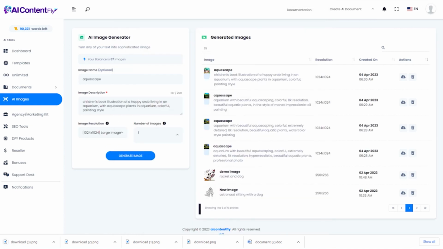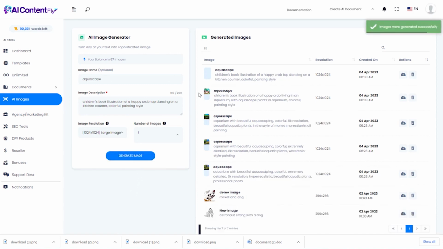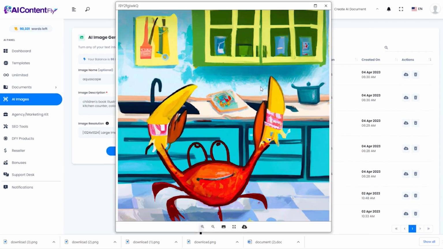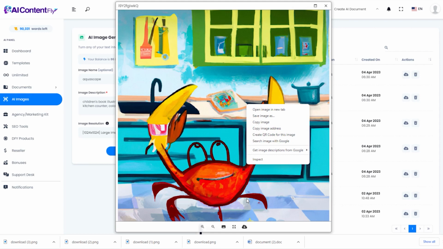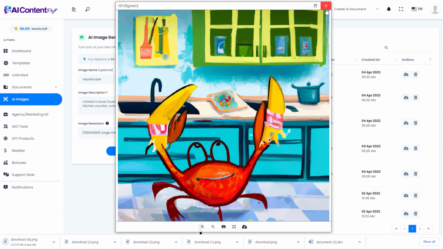I'm not going to create all the illustrations right now, but just to give you another demonstration, I want a picture of Larry the happy crab doing his little tap dancing. You know, he ended up in a restaurant and they were going to eat him, and then they discovered that he could tap dance, and so they decided not to eat him. So let's see what he looks like tap dancing there in the restaurant kitchen. Perfect. Look at that. Tap dancing in the restaurant kitchen. So I'm going to go ahead and download that.